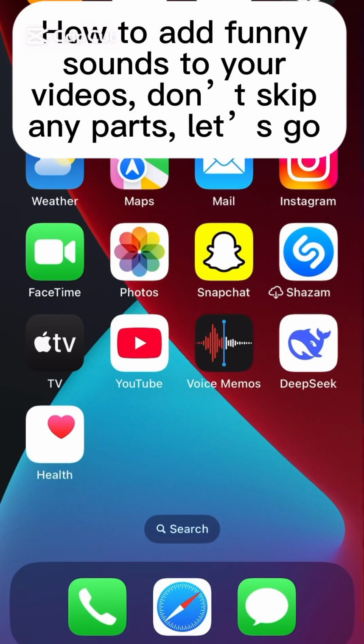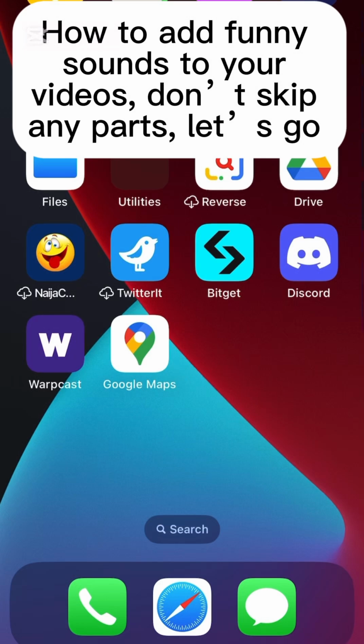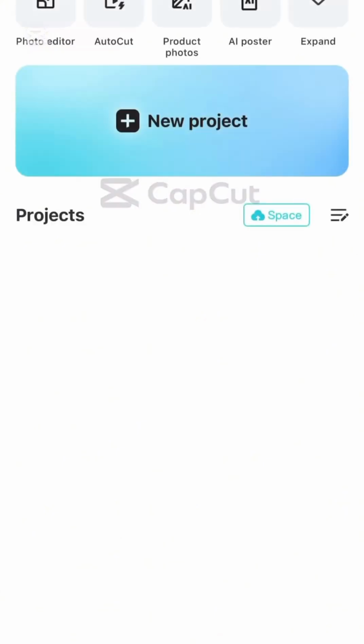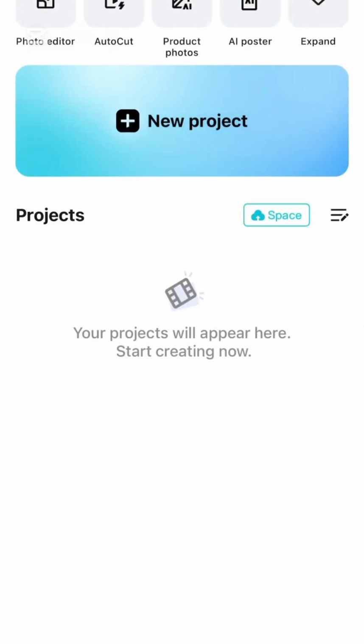Okay, follow me, let's go. It's very simple. Locate your CapCut. Okay, this is my CapCut. Click on it. Now it will open. Now you click on the new project.